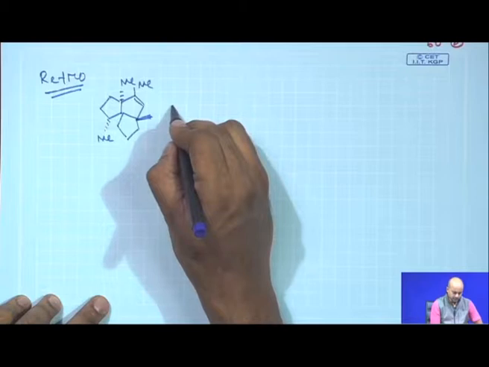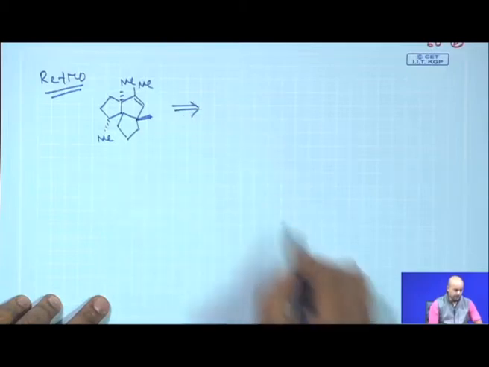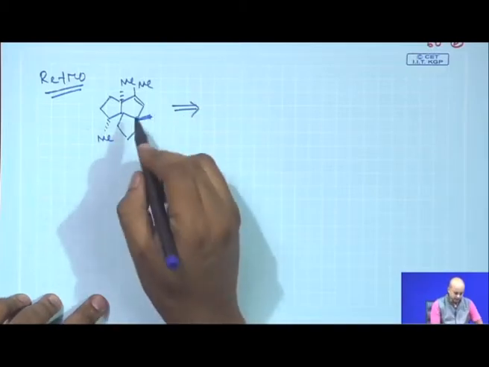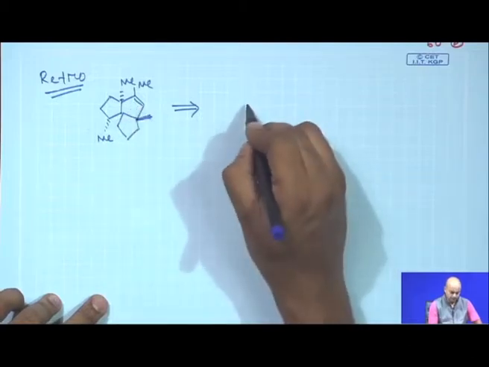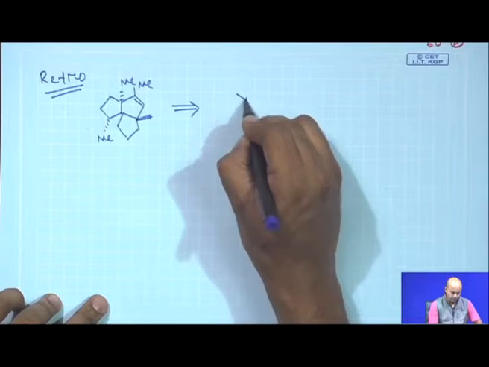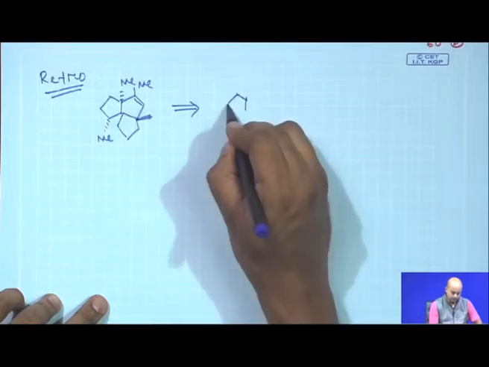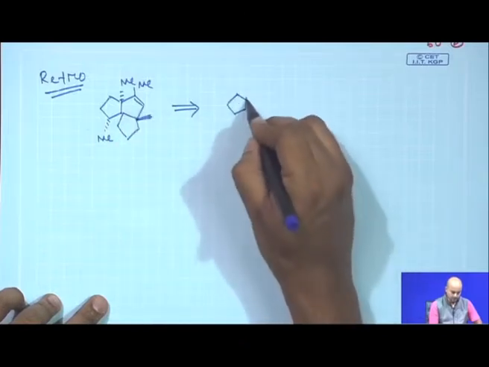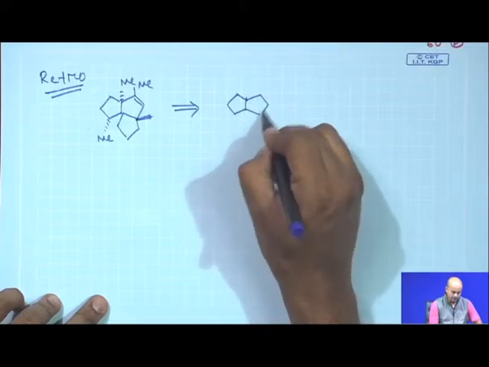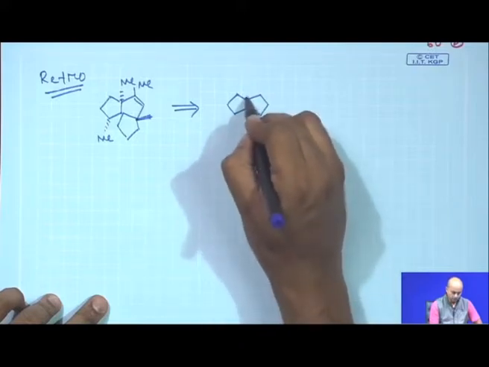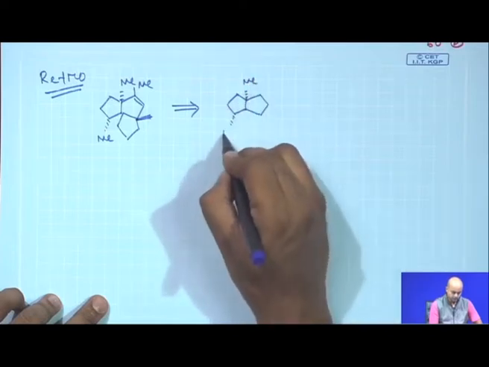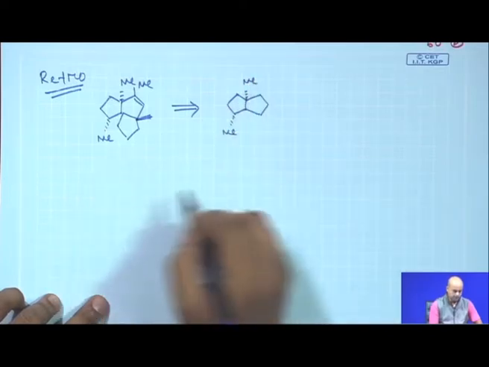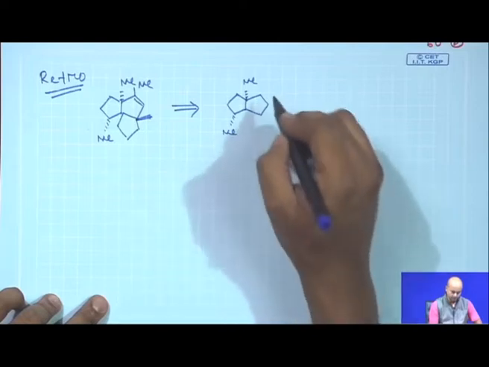The only active functional group is the methyl functionality; probably this olefinic unsaturation can be created by a simple elimination reaction with which all of us are quite familiar. The stereochemistry part we will keep as it is.